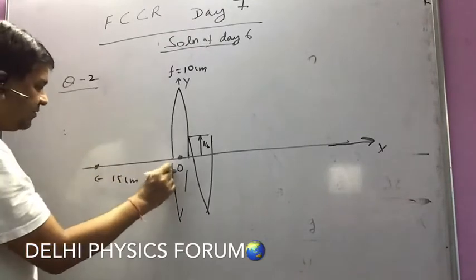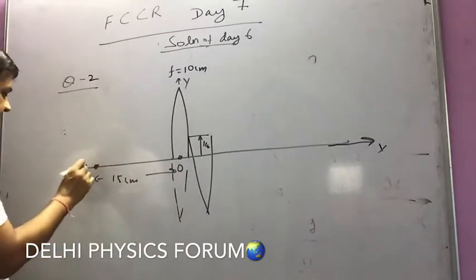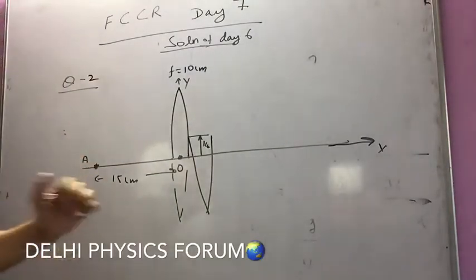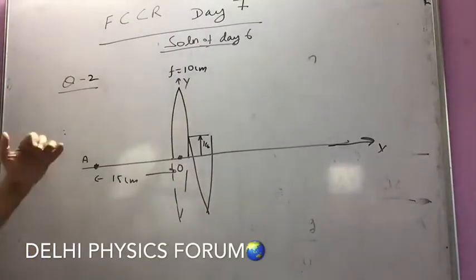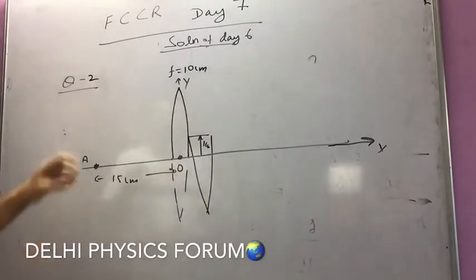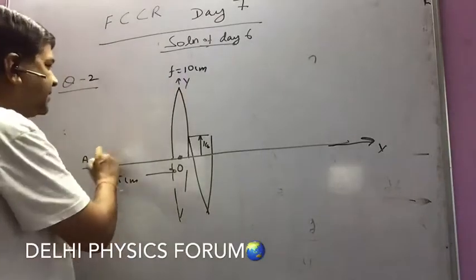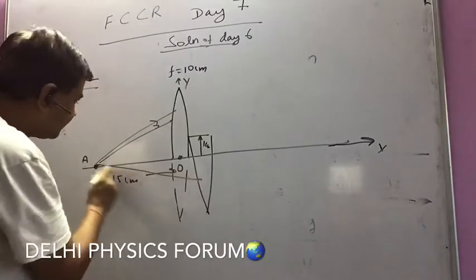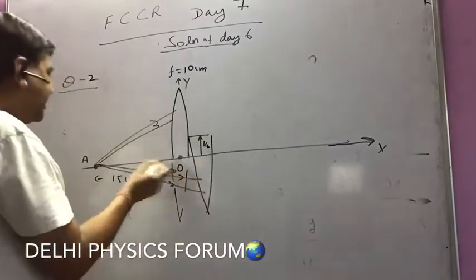So in this case I am asking you, what are the position coordinates of the images? So first of all, let me think how many images will be formed here. So one image will be formed due to refraction from this part. Another image will be formed due to refraction from this part. And the third image will be formed from refraction by both the lenses.